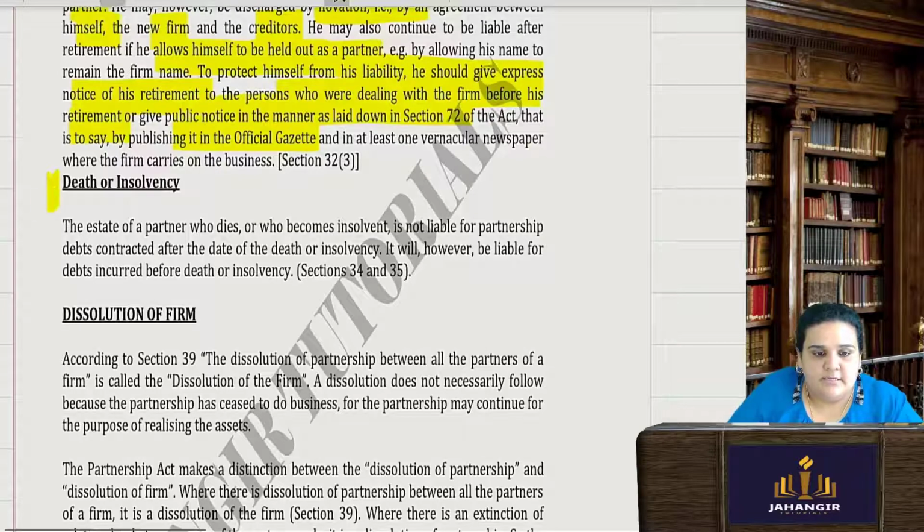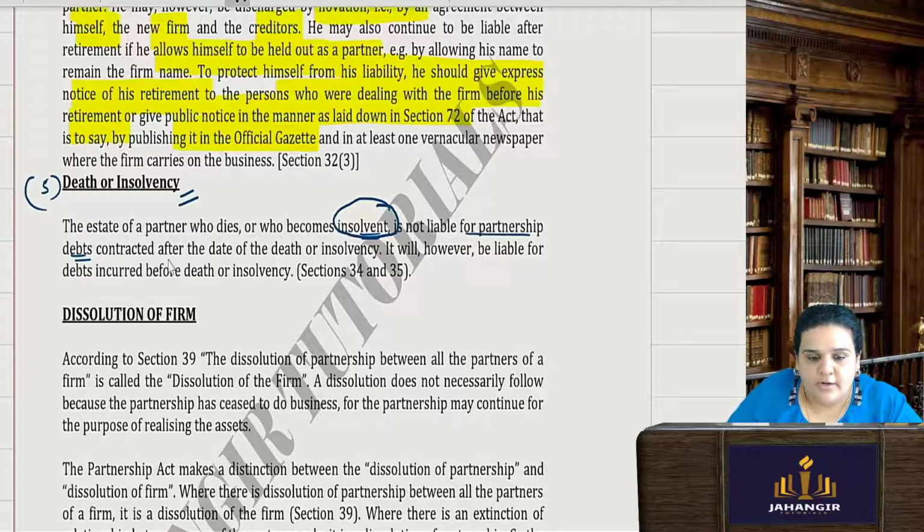Death and insolvency. So, how does the liability of such a partner work? The estate of a partner who dies or becomes insolvent is not liable for the partnership debts contracted after the date of death or insolvency.